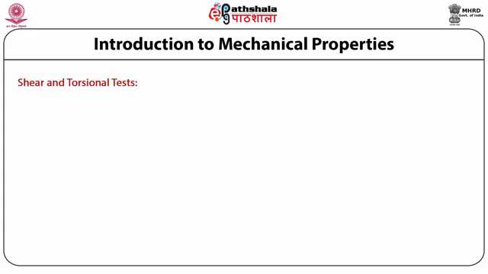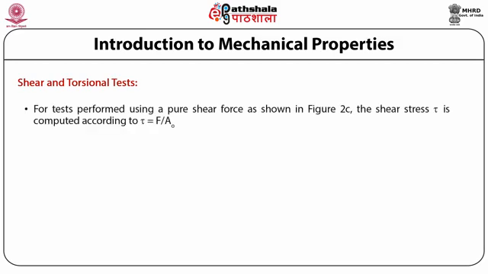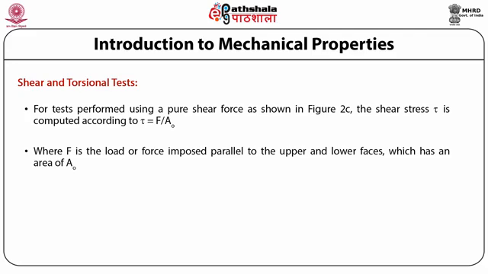The topic is shear and torsional tests. For tests performed using a pure shear force, it is also shown in the given figure. The shear stress tau is computed according to tau is equal to F divided by A naught, where F is the load or force imposed parallel to the upper and lower faces, which has an area of A naught.